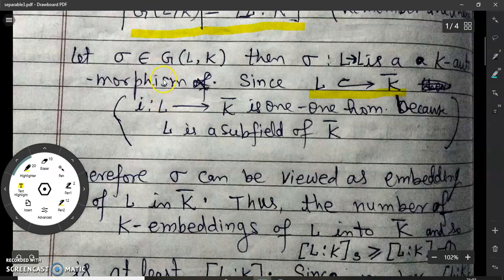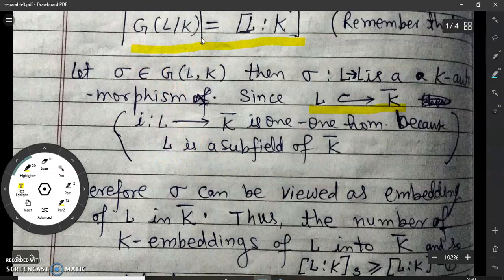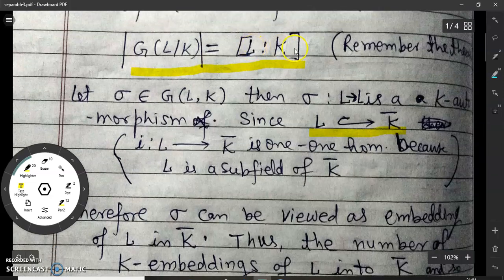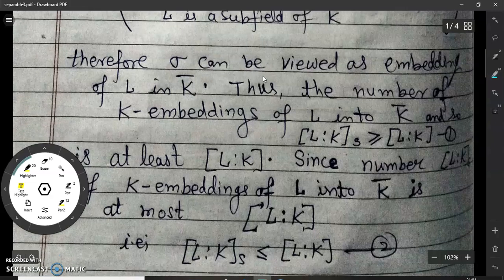Since sigma belongs to the Galois group, sigma can be treated as an embedding of L into K bar. Therefore, the number of embeddings will be greater than or equal to the number of elements in the Galois group. But the number of elements in the Galois group is the degree of L over K. It means the number of K embeddings of L into K bar is greater than or equal to the degree of L over K. But remember that the number of K embeddings of L into K bar is denoted by the degree of separability. So we can say that the degree of separability of L over K is greater than or equal to the degree of L over K.